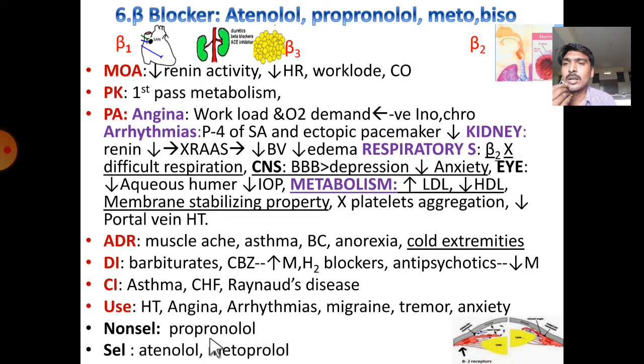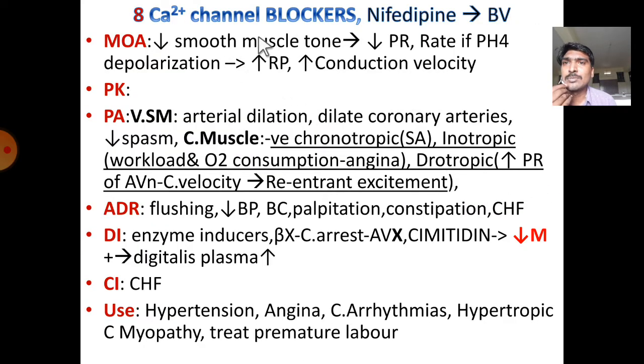So the non-selective one we already know, propranolol. The selective ones are atenolol and metoprolol. They are cardio-selective, atenolol, metoprolol. And coming to the calcium channel blockers: nifedipine, amlodipine, minoxidil, diltiazem. Here diltiazem mainly acts on the heart compared to the remaining drugs.